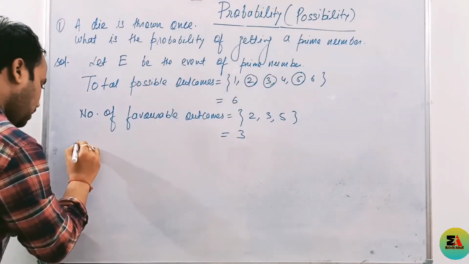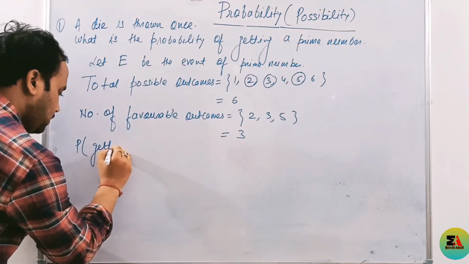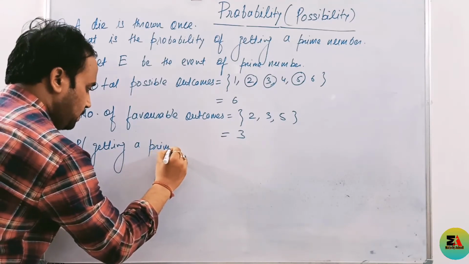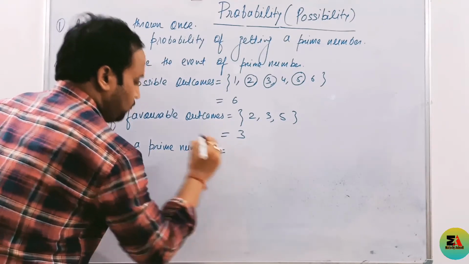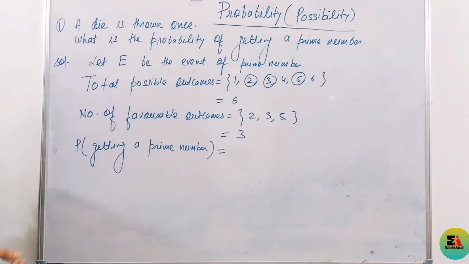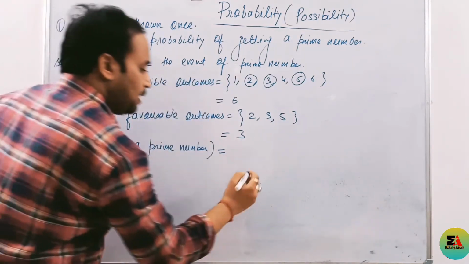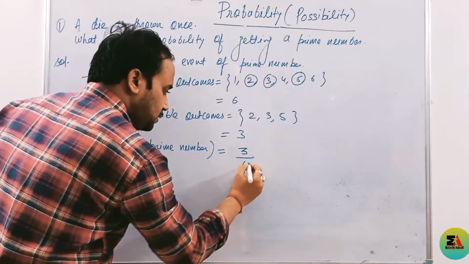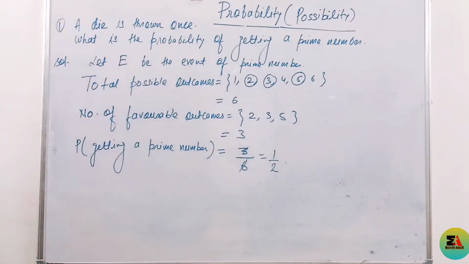Then use the formula. Probability of getting a prime number, and we know the formula: probability of an event is number of favorable outcomes by total possible outcomes. Number of favorable outcomes is 3 and total possible outcomes is 6, that is 1 by 2. I hope this one is clear to you.